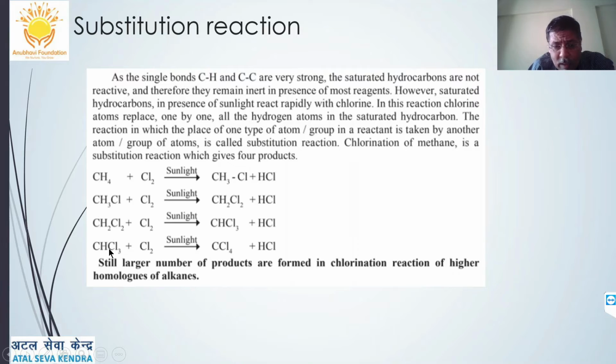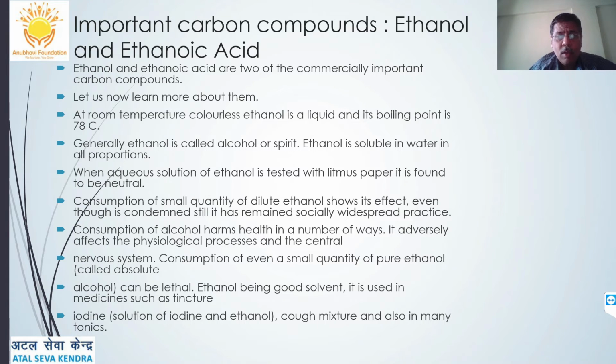It further reacts with chlorine. So you can see in all such reactions, chlorine is replacing hydrogen, and it forms carbon tetrachloride plus HCl. If you have bigger compounds, you can have a mixture of chlorohydrocarbons formed.